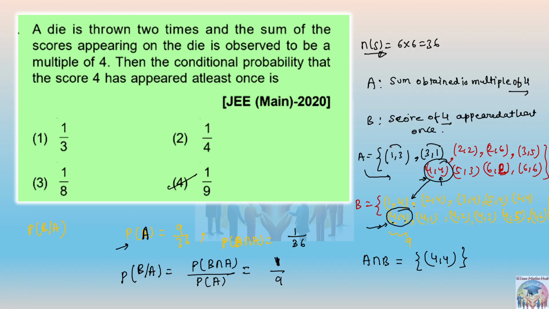Okay. This event A you are finding out from where? From the total sample space, no? You are writing from the total sample space, no?